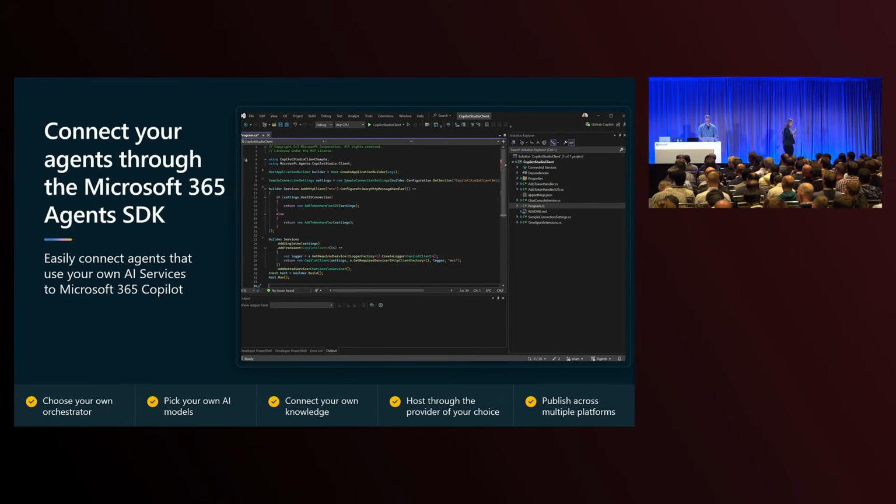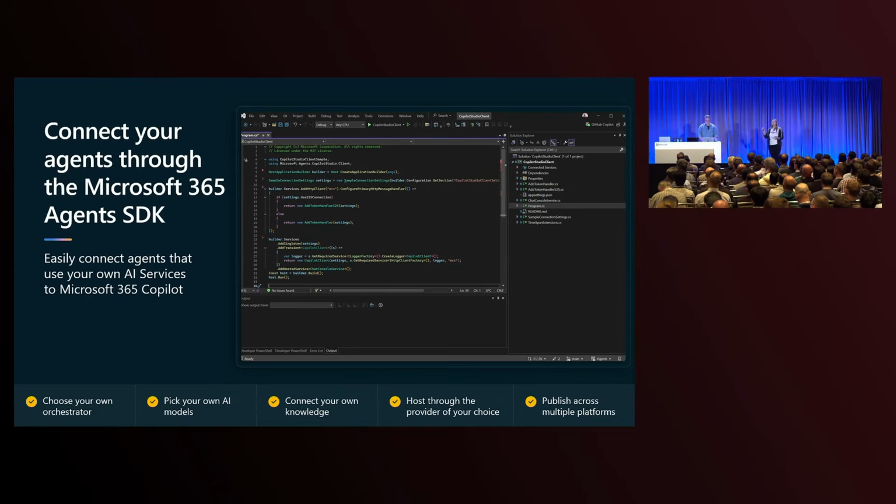Now, I can tell what you're thinking already. You're like, Sarah, tell me, what is the Agents SDK? The Agents SDK is an open source SDK from Microsoft, available in C#, JavaScript, and Python. And it allows you to build agents where you get to choose your AI model or services, your orchestrator, and your knowledge for grounding, package it all together inside an agent, and utilize the built-in conversation management capabilities like state, storage, auth, and it delivers it where you need it to go.